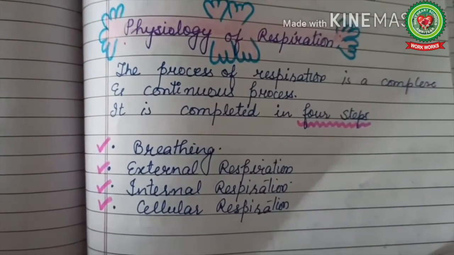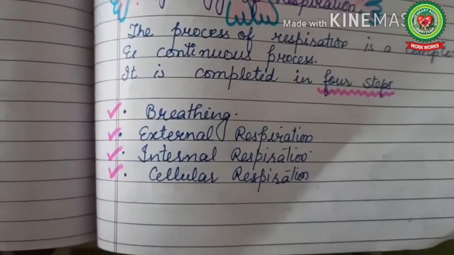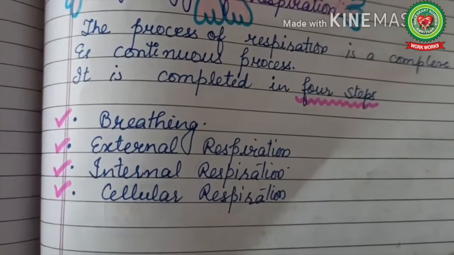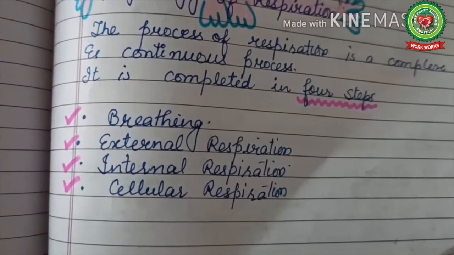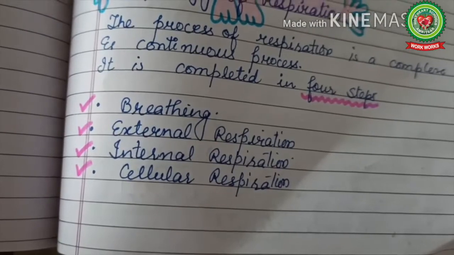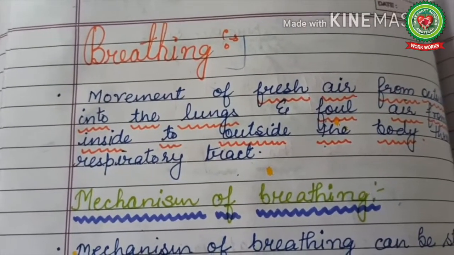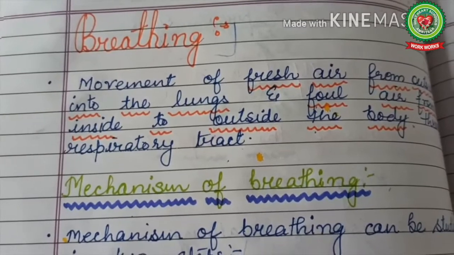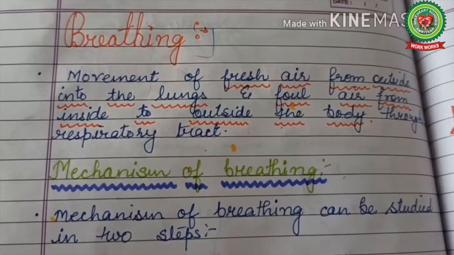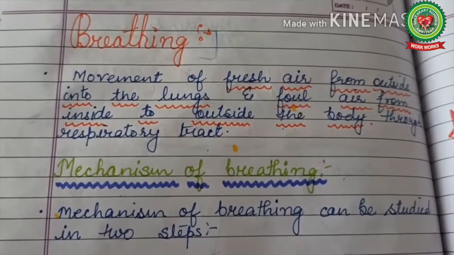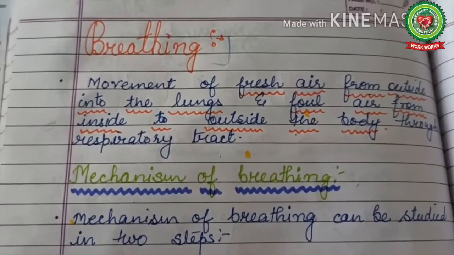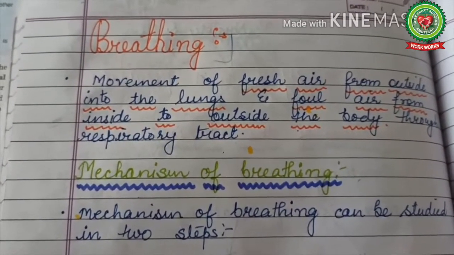So what is physiology of respiration? Children, we know the process of respiration is a very complex and continuous process, and it is completed in 4 steps: breathing, external respiration, internal respiration and cellular respiration. Firstly, what is breathing? Breathing means the movement of fresh air from outside into the lung and foul air from inside to outside the body through the respiratory tract. Normal inhalation and exhalation of air is called breathing.